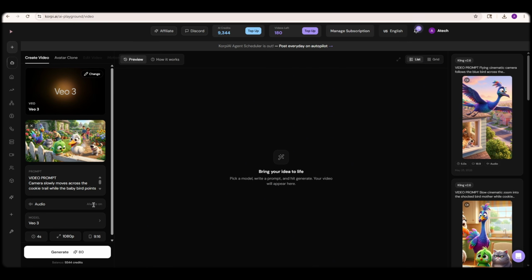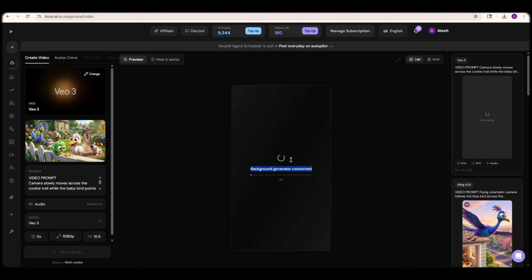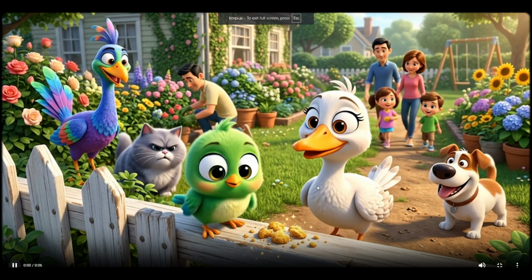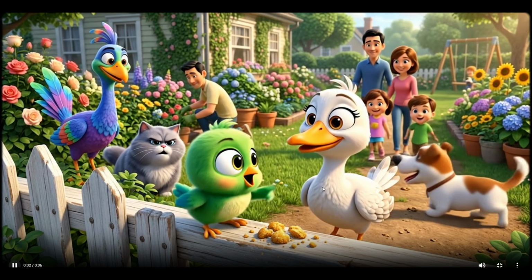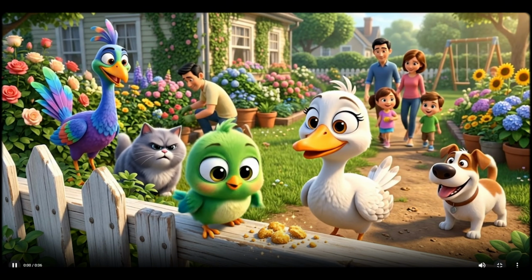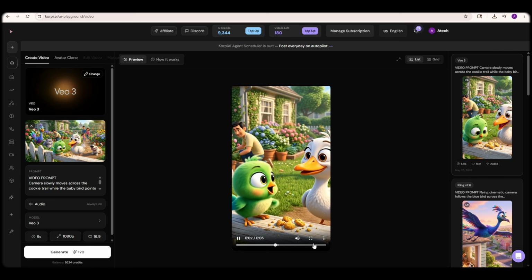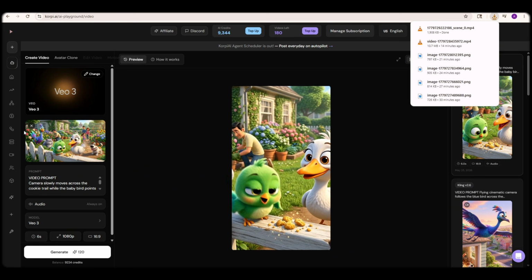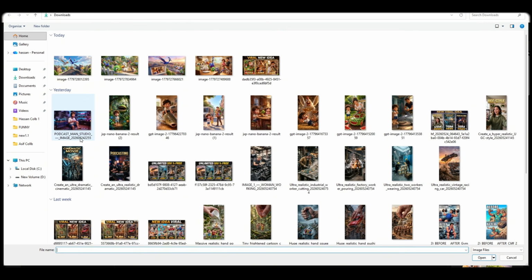the powerful VEO3 model. I'll select the ratio settings, click Generate, and let me show you the quality difference of the VEO3 model. Oh my god viewers, just look at this result. The quality, smoothness, and cinematic feel of the VEO3 model are absolutely unbelievable. My storytelling video is becoming incredibly professional and visually stunning. Honestly, this looks next level. I'm definitely going to download this result.